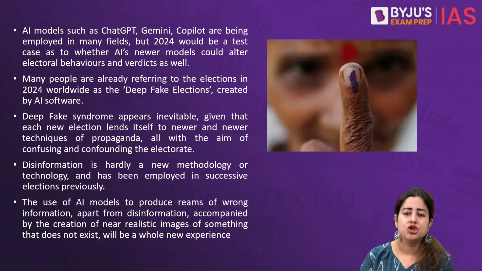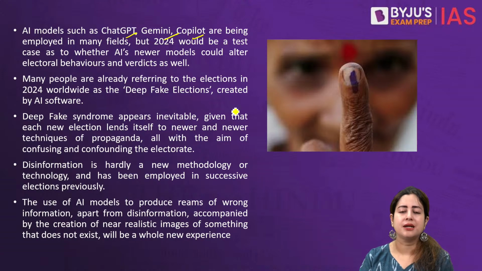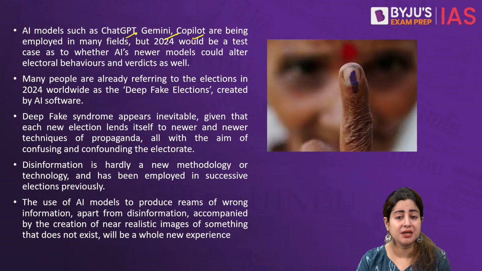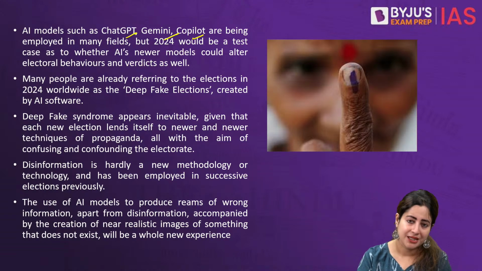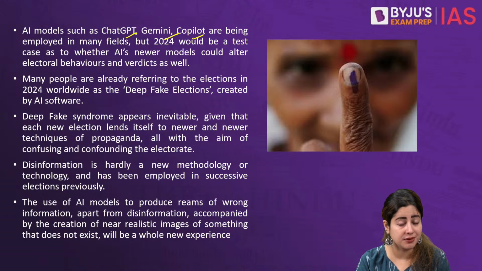The reason is chatbots, ChatGPT, the Google-backed Gemini, Copilot. All these are being used in so many fields today that Generation Z, today's generation, is depending for most of the information on these platforms. In fact, it has taken over the thinking ability of humans, right from a school student to a college researcher to employees across various corporates, even government officers. They often resort to chatbots and AI models to get information on any topic that they want to.